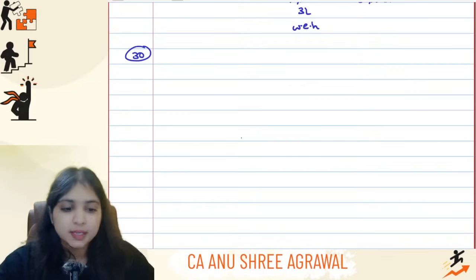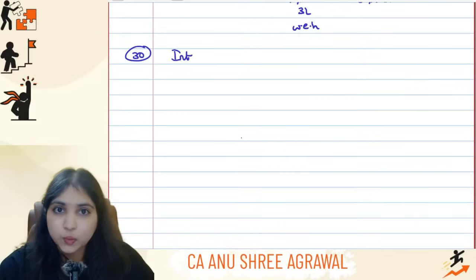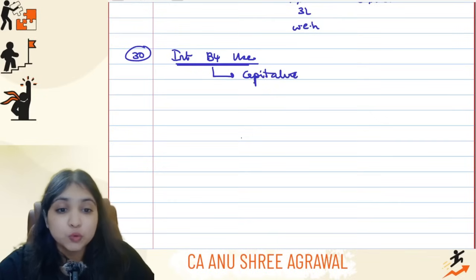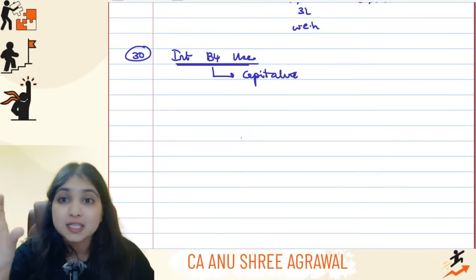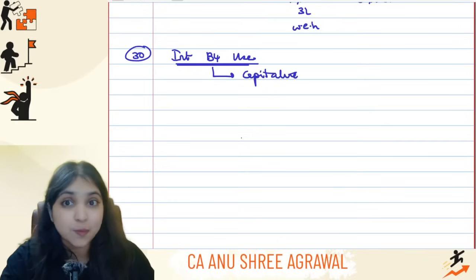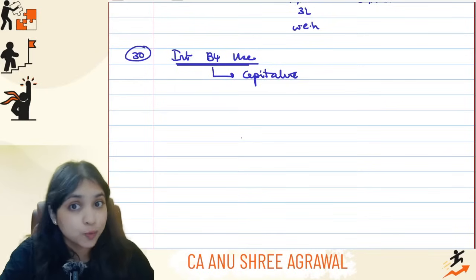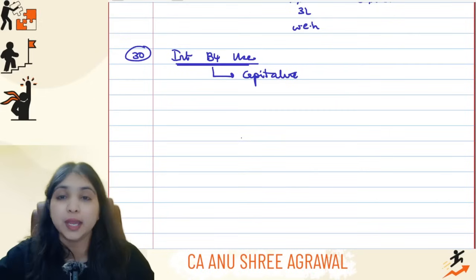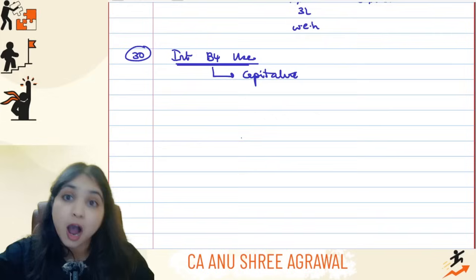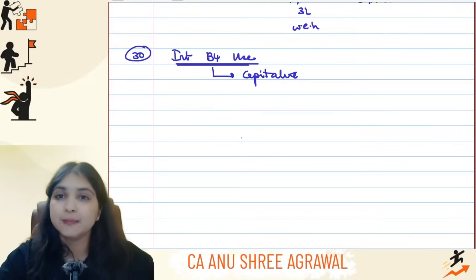This is what you will allow. Then listen, any interest that you incur before you put the asset to use, don't forget to capitalize. When you do this calculation, slow down a little bit, see how many months, when did the assessee borrow the loan, when did the assessee put the asset to use, that many months interest you will capitalize, which means you will add it to the block, so you will disallow from PGBP. Only the remaining interest after the asset is put to use will be allowed in PGBP.